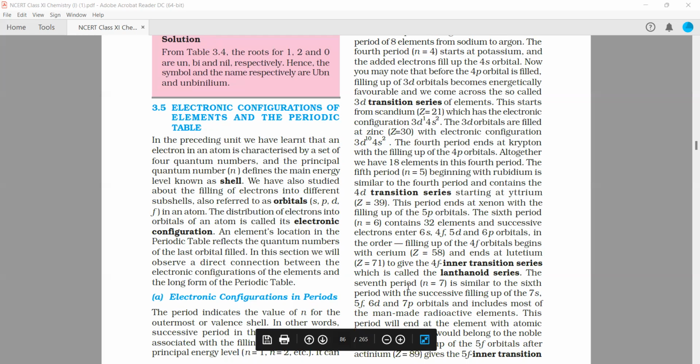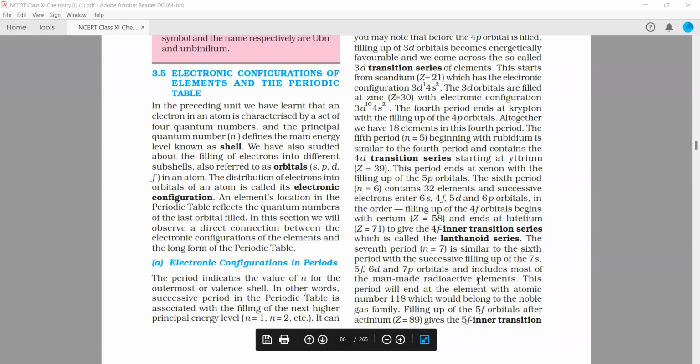So the seventh period, n equals 7, is similar to the sixth period, with the successive filling of the 7s, 5f, 6d, and 7p orbitals. It also has 18 elements and contains most of the man-made radioactive elements. This period will end at the element with atomic number 118, which will belong to the noble gas family.